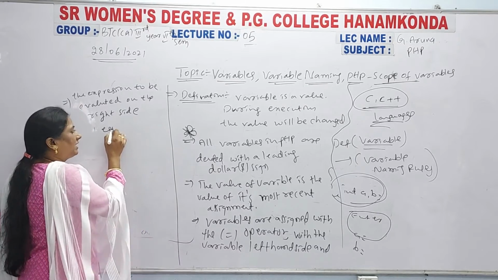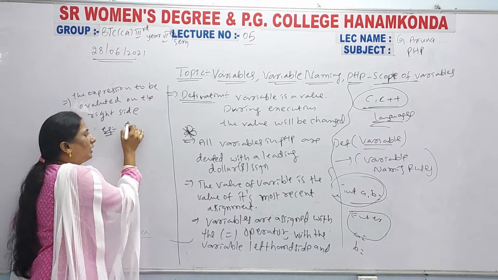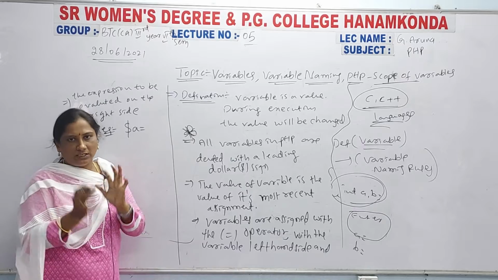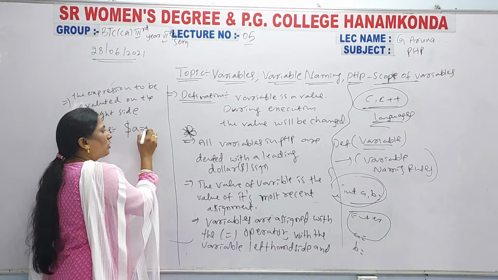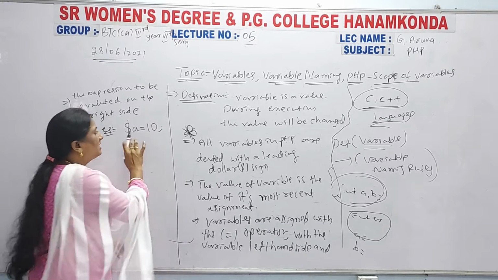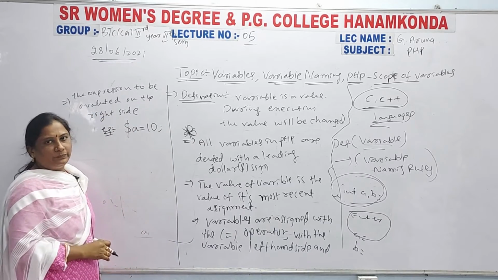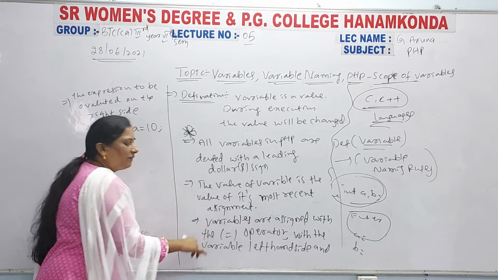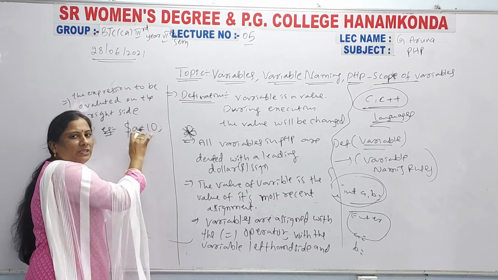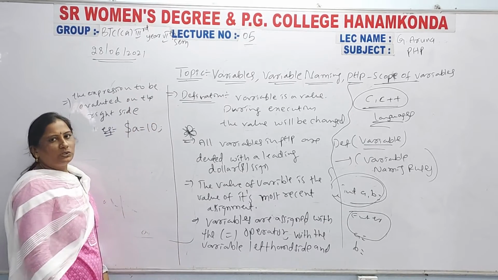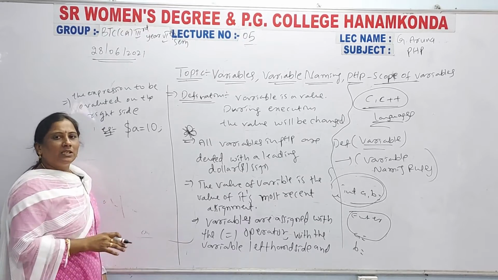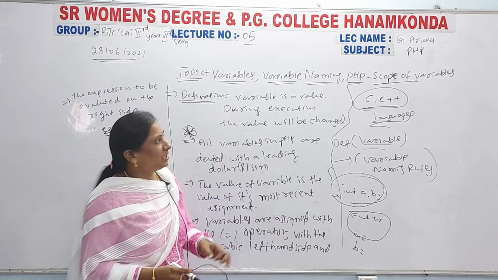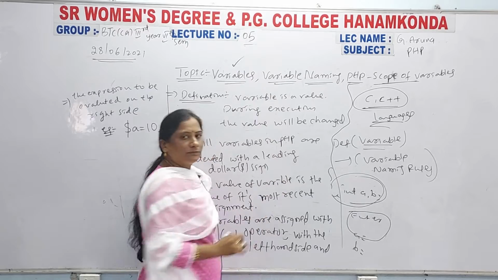For example, in this statement, $a is a variable declaration in PHP. Directly, with the equals operator, you can assign the value. So $a, the variable, is taken on the left hand side, the value is taken on the right hand side, and in the middle the assignment operator is used. That is the variable declaration in PHP. You remember these points in variable declaration.